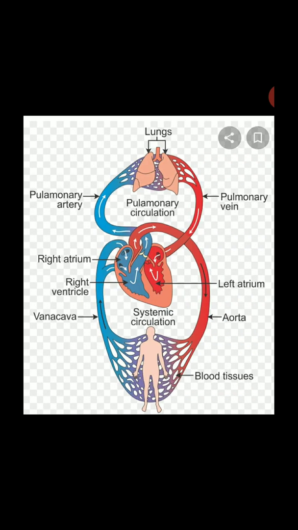Next is the double circulation in human beings, that I will discuss now. This is also very important, double circulation in human beings. This is the diagram of double circulation in human beings. You can see lungs there in the upper. Then you can see pulmonary vein, pulmonary artery. That is called a pulmonary circulation. Second circulation is the systemic circulation. That is left atrium, left ventricle, right ventricle, vena cava, and the blood tissues, aorta. So this is the diagram you can see of the double circulation.